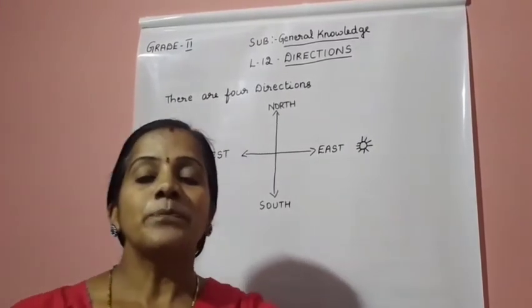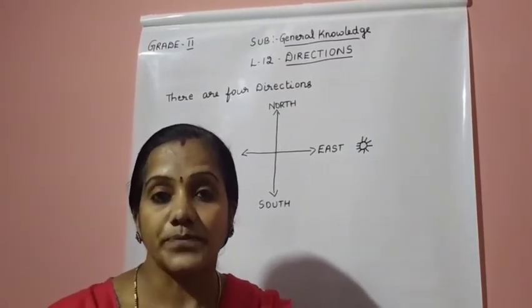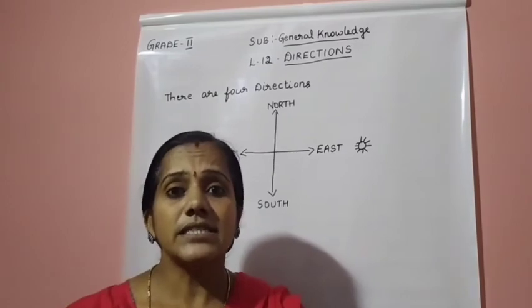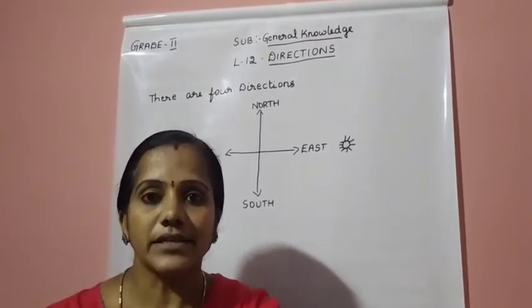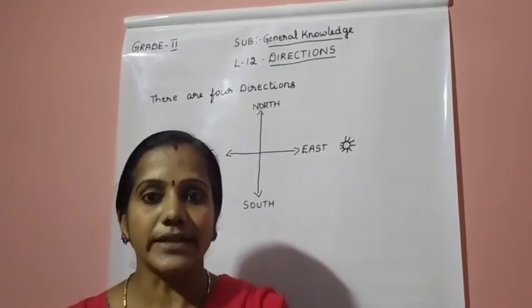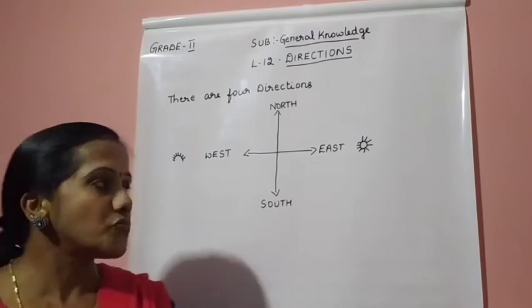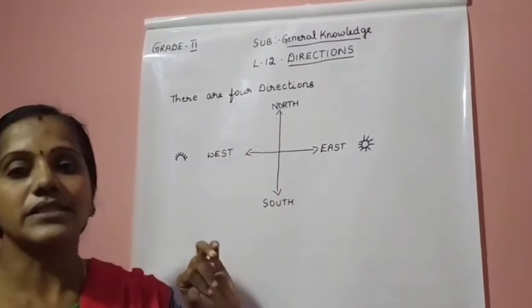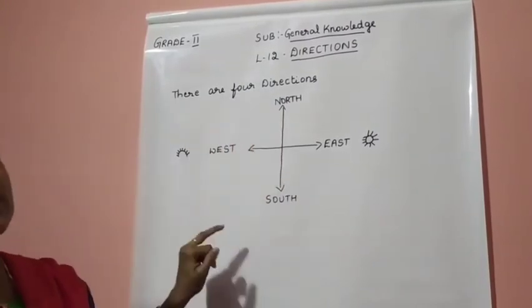For example, the sailor of the ship and the pilot of the airplane, it's important for them to know about the directions. Okay children. So I'll repeat once again how many directions we have. We have 4 directions. Which are they? East, west, north, south.